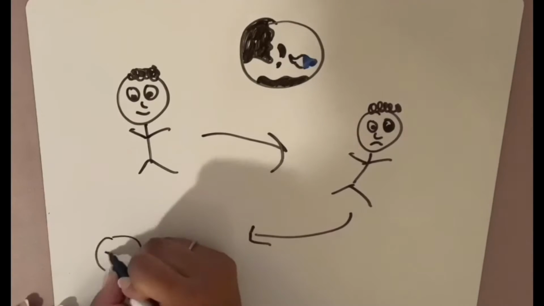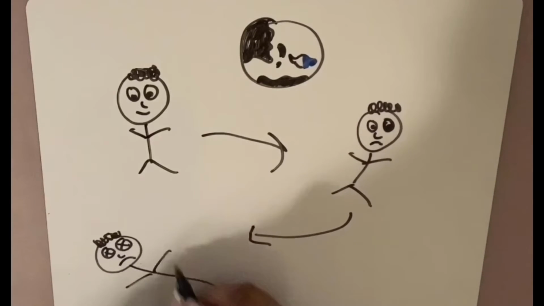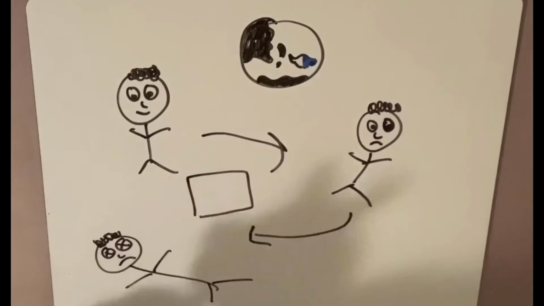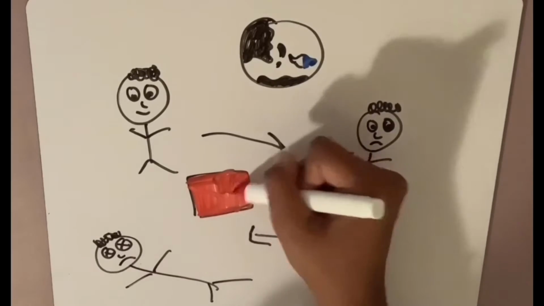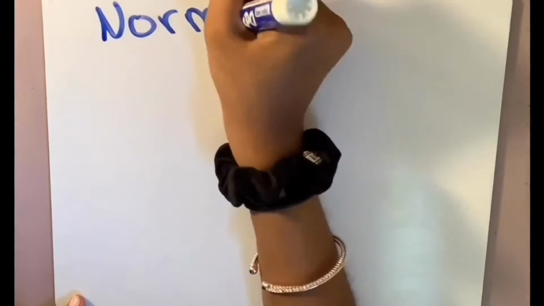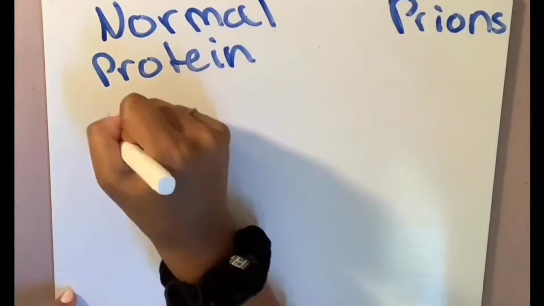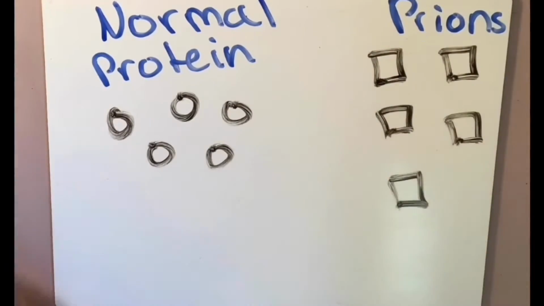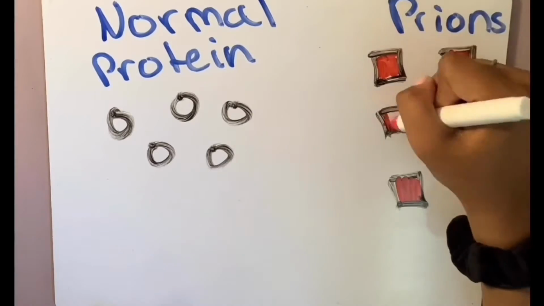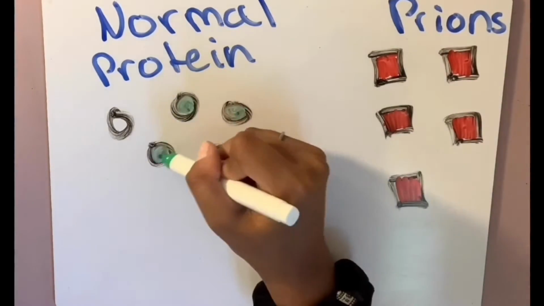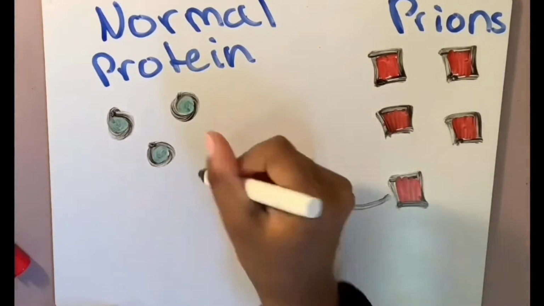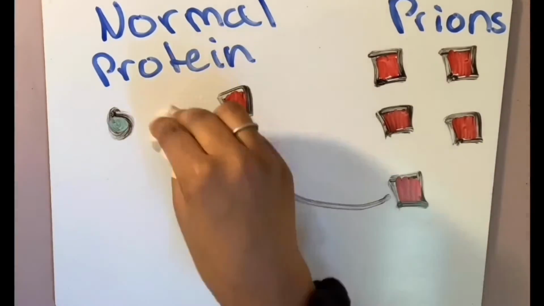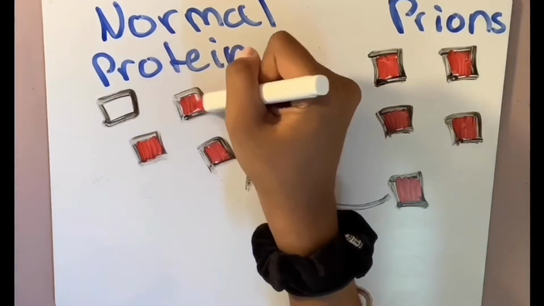Kuru disease caused people to lose control of their emotions, physical movement, and bodily functions, causing them to die, since there is no cure. But what are prions? Prions are versions of normal proteins with their shape altered, losing their original function and becoming infectious. These dysfunctional proteins can influence other healthy proteins to change, causing the disease to spread.